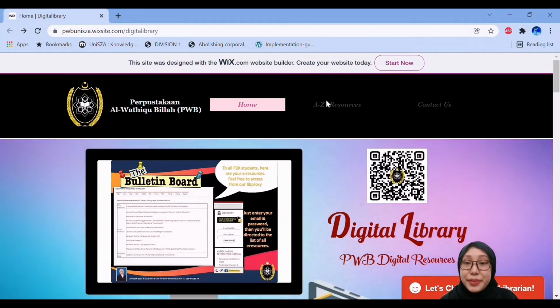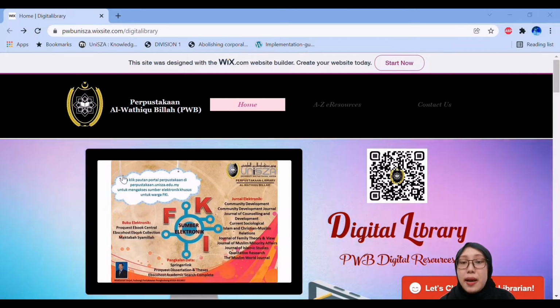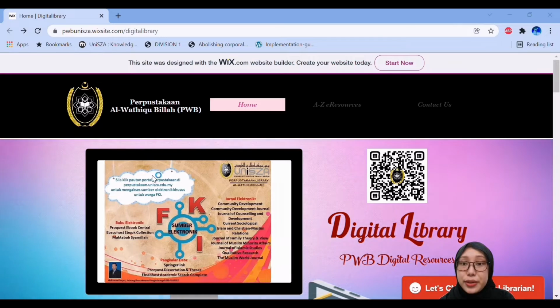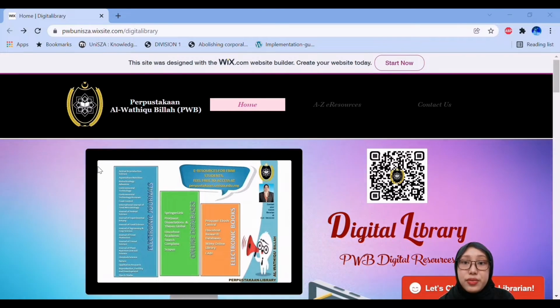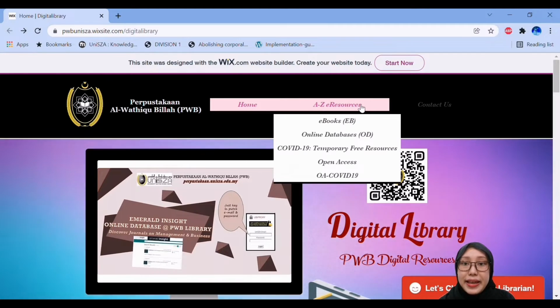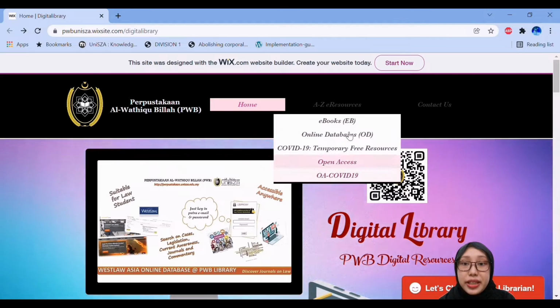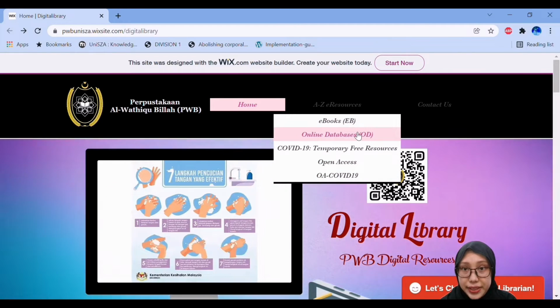Hi, my name is Sarah Sabrina and now I'm going to elaborate on how to search for a case report in MLJ or Malayan Law Journal Report on LexisNexis Advanced Malaysia Online Database. But first things first, we need to connect our EduVPN. Once we are connected, we can go to the Uniza Library and then go to the A to Z resources, where we can find online databases on the options given, and then click on it.